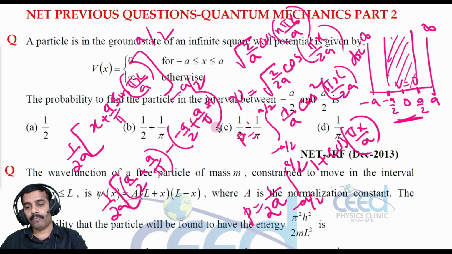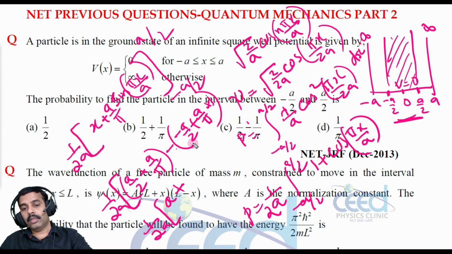So I write this as 1 by 2a into a by 2 plus a by 2, that is a, plus a by pi and a by pi.